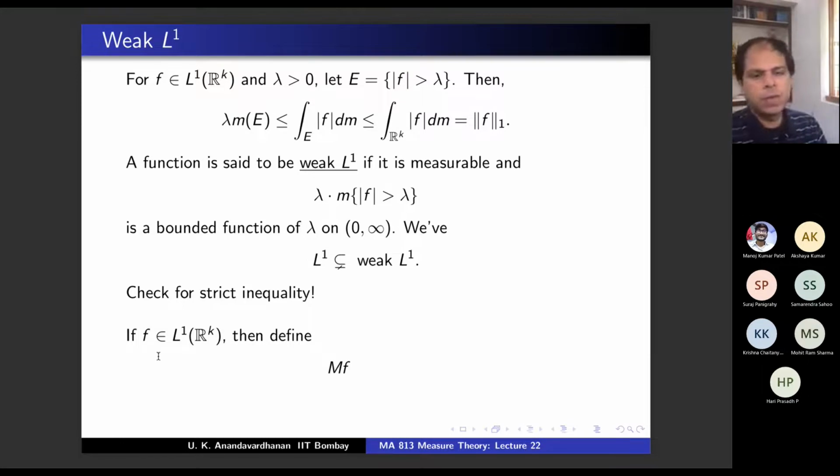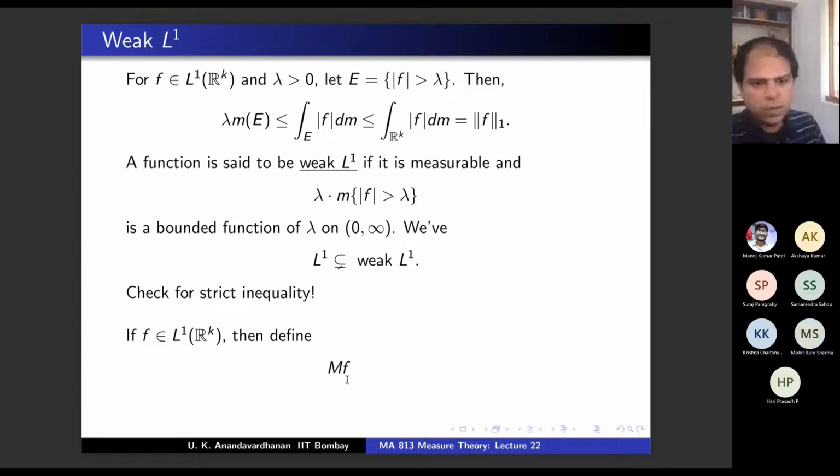A simple example is there. So if f is in L1(R^k), I want to define the maximal function of f. Up to now, I have defined the maximal function of what? A complex measure. Now, if f is in L1(R^k), what should be the definition of Mf? I know how to define the maximal function of a complex measure. So associated to f, there is a very natural measure, because we are on R^k. What is that measure?